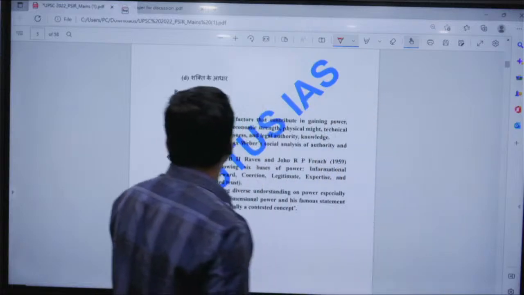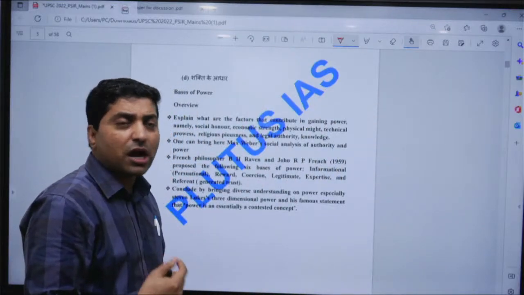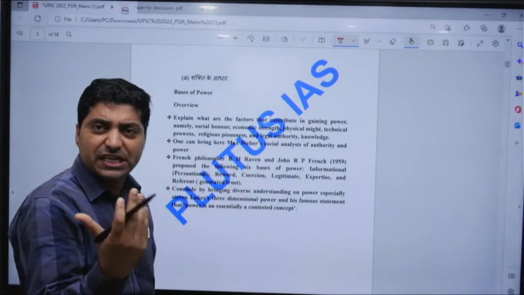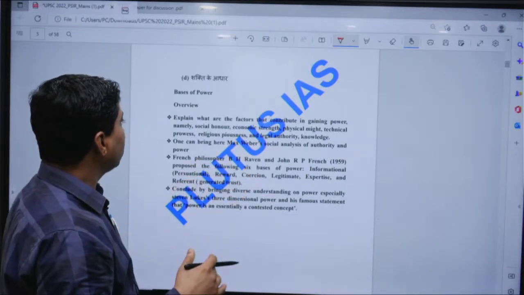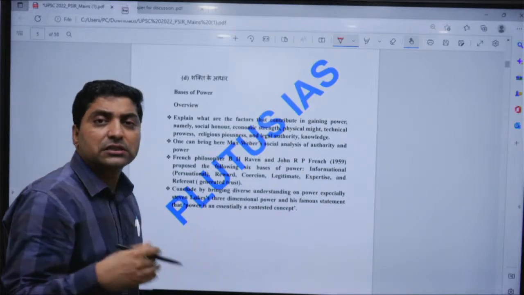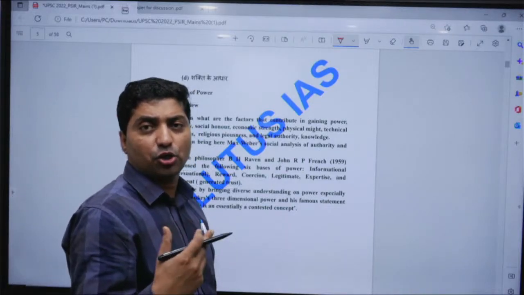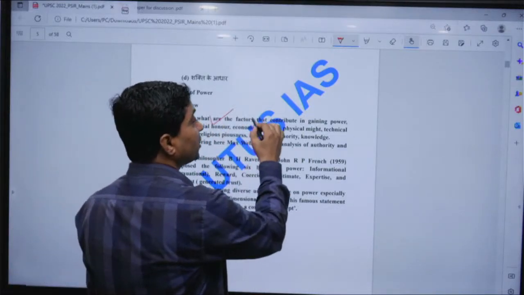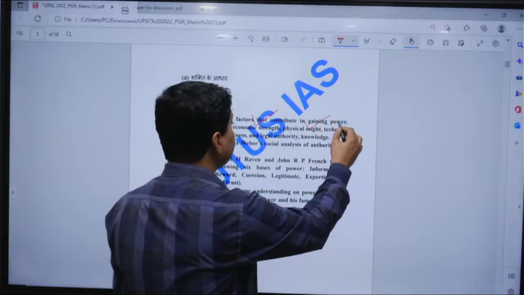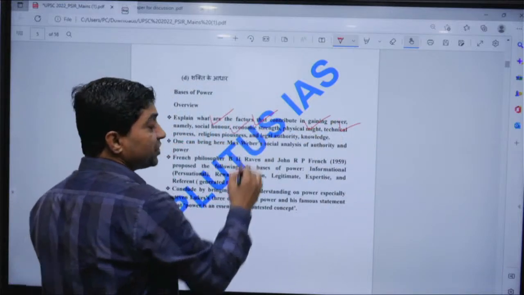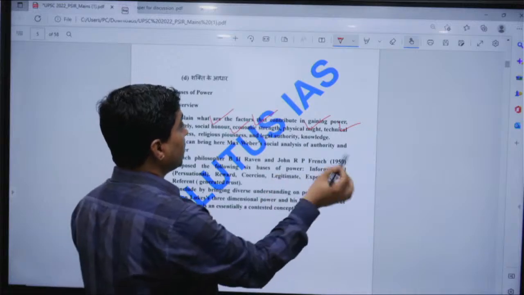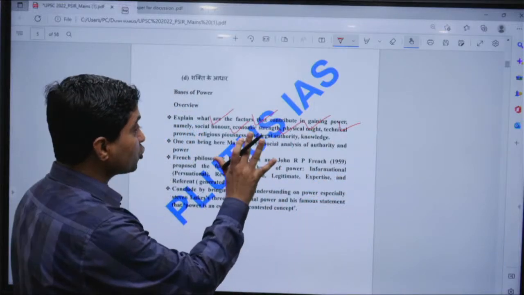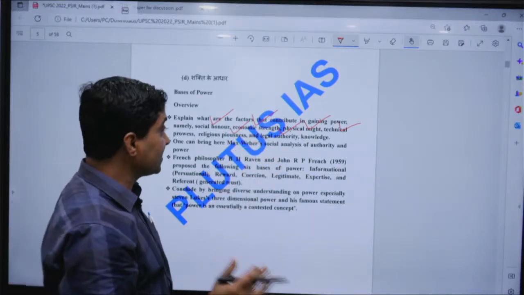Yeah, the basis of power. One can start with what the concept of power is in easy language, and then what the factors are that contribute to gaining or acquiring power. For example, social honor, economic strength, physical might, technical prowess, religious piousness, legal authority, knowledge. These are all sources of acquiring power in society.